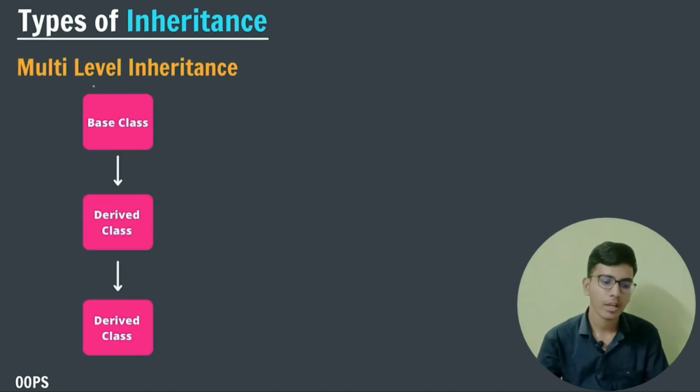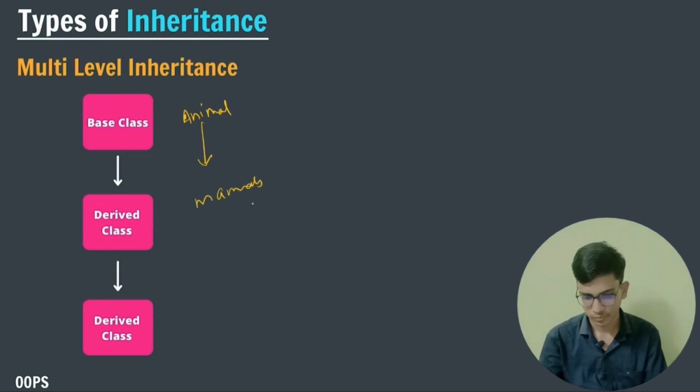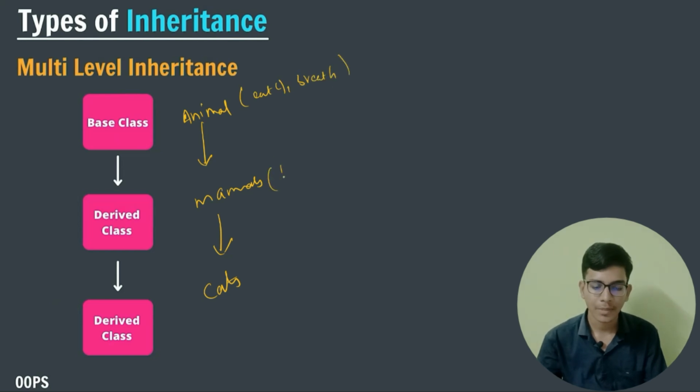Now let us see multi-level inheritance. When there are multiple steps in inheritance, suppose in the base class we have animal, with different things. From animal we get mammals, and from mammals we get cats. Here we will have properties like eat and breathe. In the mammals we will have legs, and we can also write walk. In the cat we can write properties like white color, the breed of that particular class, and those things. Now let us code this.